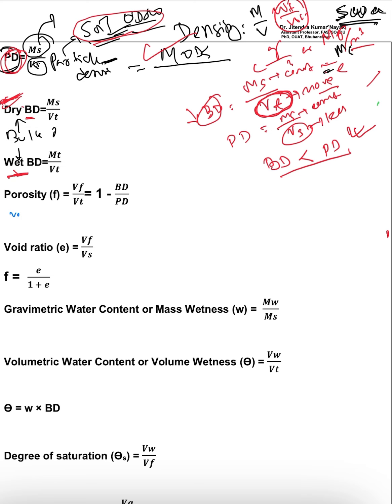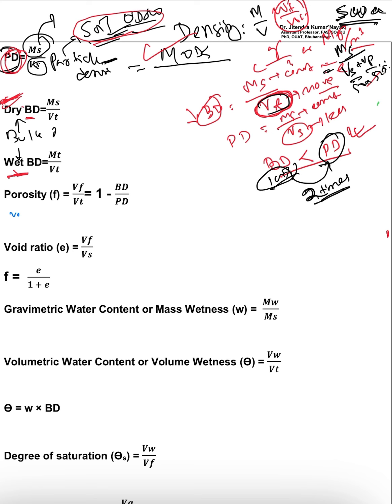Again, as you know, this is nothing but mass of soil divided by total volume, meaning volume of solid plus volume of pore space. Yes or no? And this is nothing but 50%. That means on an average, the particle density will be 2 times the bulk density, because here also it is 50%.